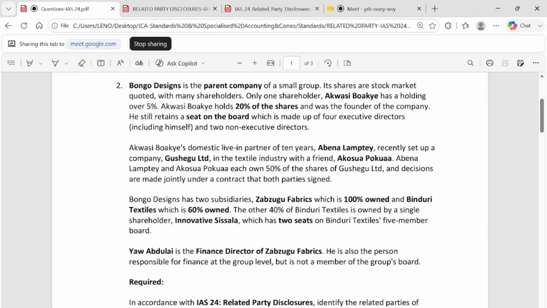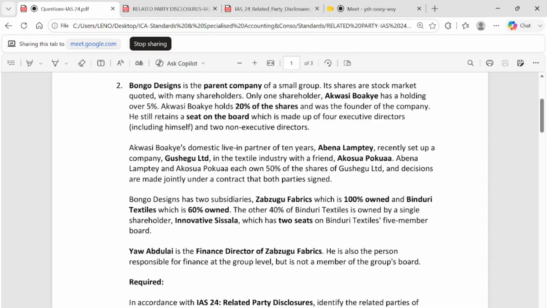Bongo Design is the parent company of a small group. Its shares are stock market quoted with many shareholders. Only one shareholder, Akosi Boachi, has a holding over 5%. When you read this question, Bongo Design is a what? Is the parent of what?